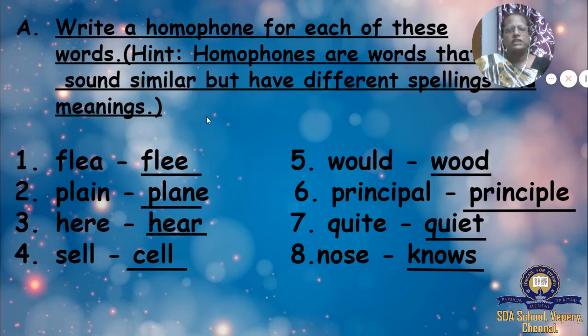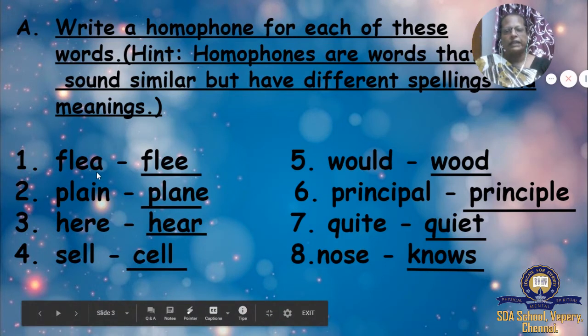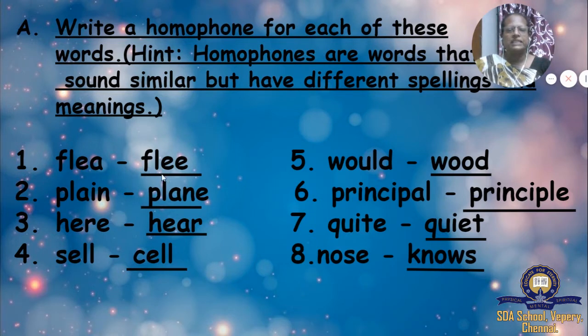What are homophones, children? Homophones are words that sound similar but have different spellings and meanings. We'll see some of the words. Number 1, flea. This also flea and this side also flea. But the spelling is different. F-L-E-A and here F-L-E-E. Flea. Understood, children? Second one, plain.